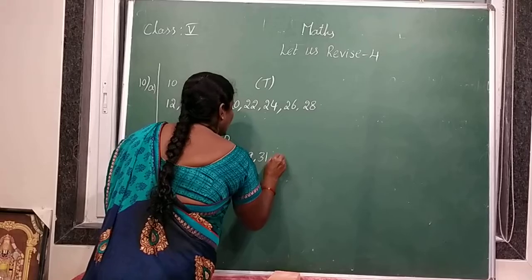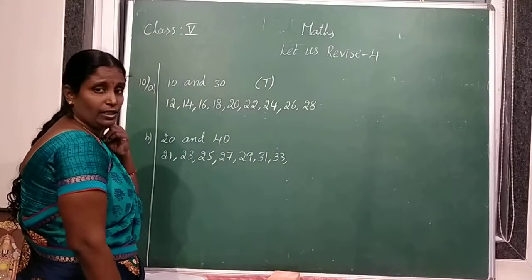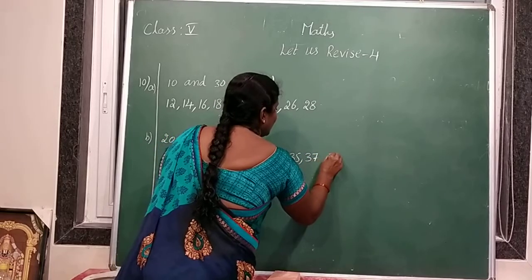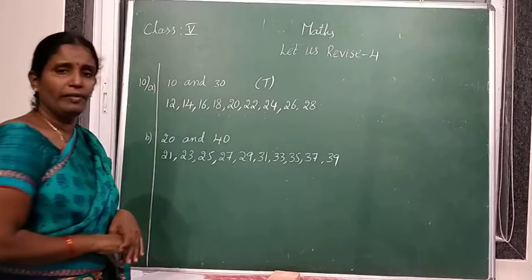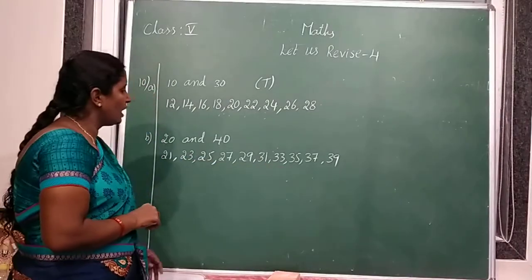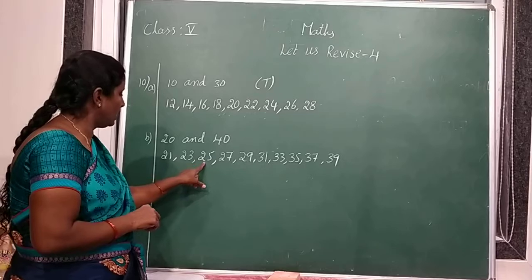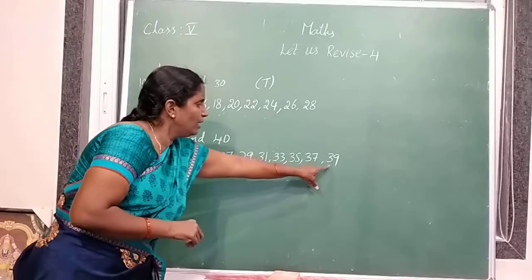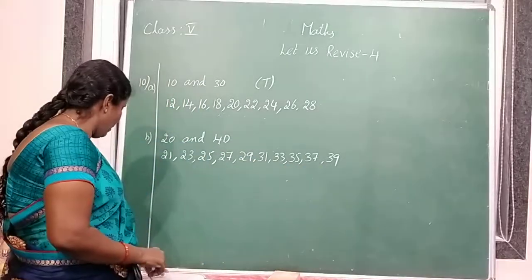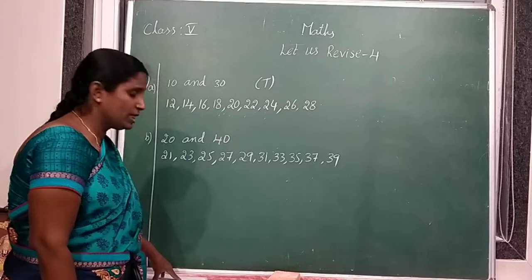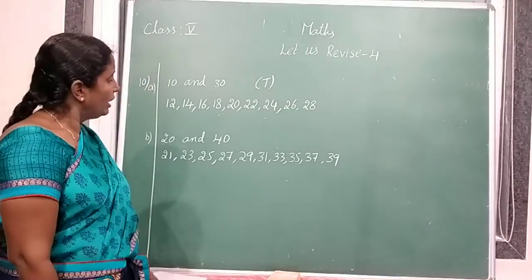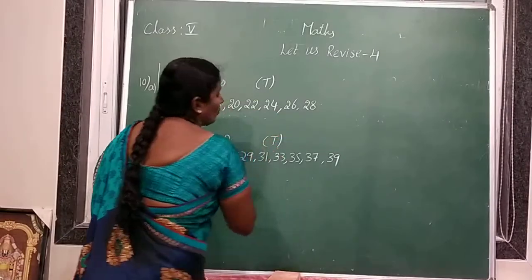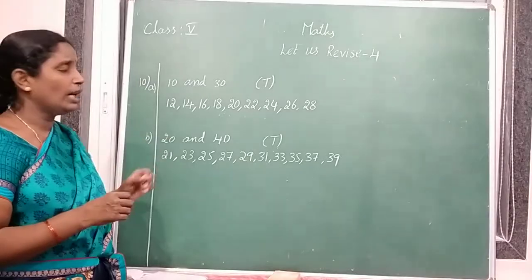31, 33, 35, 37, 39. So 40 is an even number. Now count how many odd numbers are there: 1, 2, 3, 4, 5, 6, 7, 8, 9, 10 odd numbers are there. So what is the given statement? Total number of odd numbers between 20 and 40 is 10. Is it right or wrong? Right. So it is true. Those who made a mistake, you have to correct it.